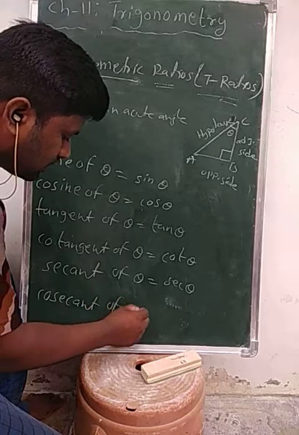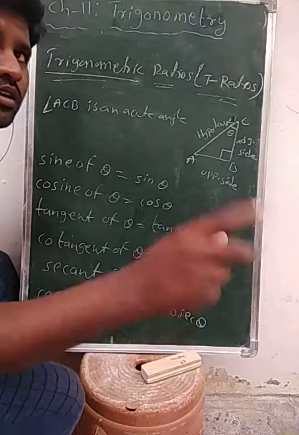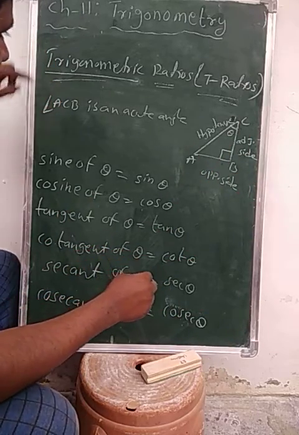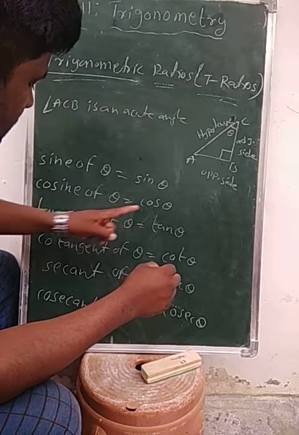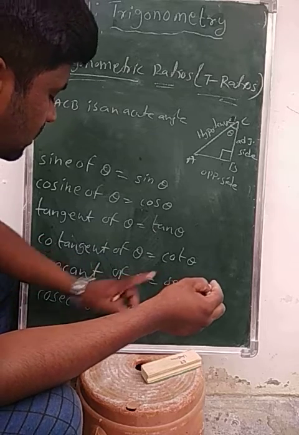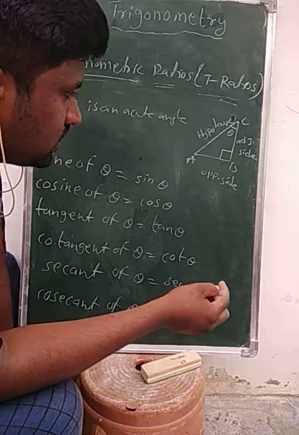Cosecant of theta, that is cosec theta. So these are the 6 trigonometric ratios: sine of theta, sin theta; cosine of theta, cos theta; tangent of theta, tan theta; cotangent of theta, cot theta; secant of theta, sec theta; cosecant of theta, cosec theta.